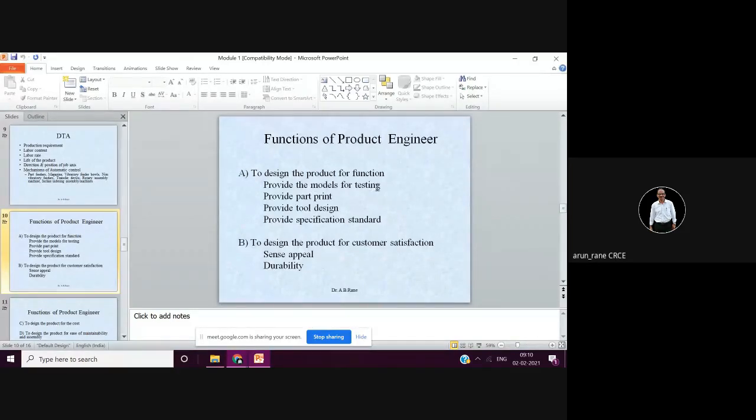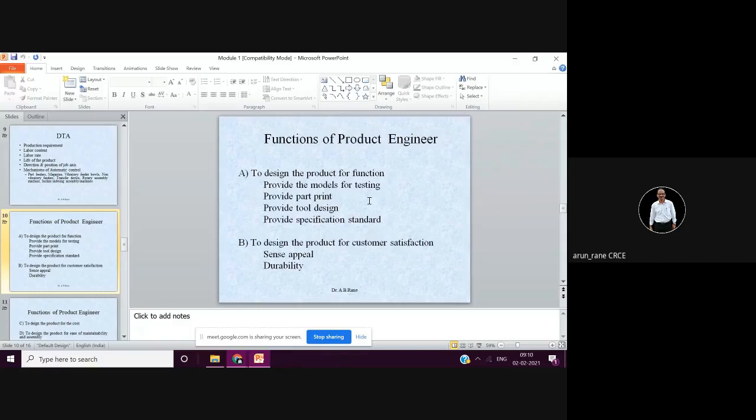So provide the models for the testing means you can design some prototypes which can be checked or tested, of course not under the full load.